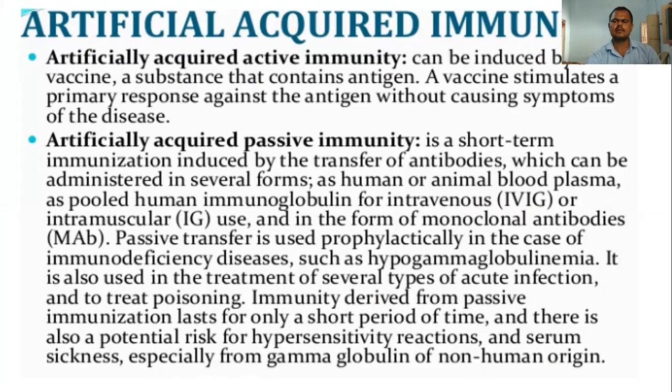The vaccines are given to the skin or orally. Then they develop artificial immunity, and artificial acquired passive immunity is done by different bioagents, bioproducts given directly to human beings, like a serum.